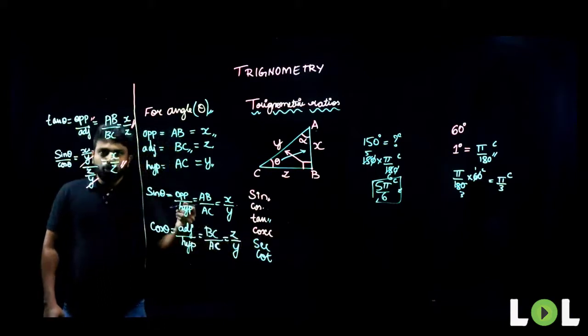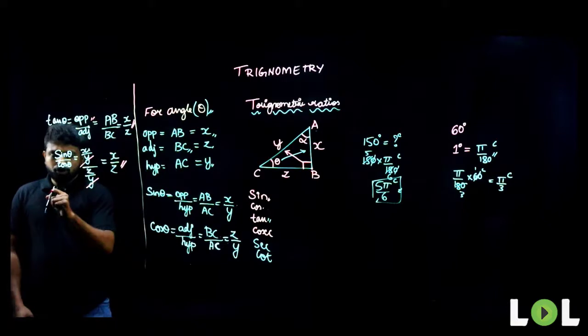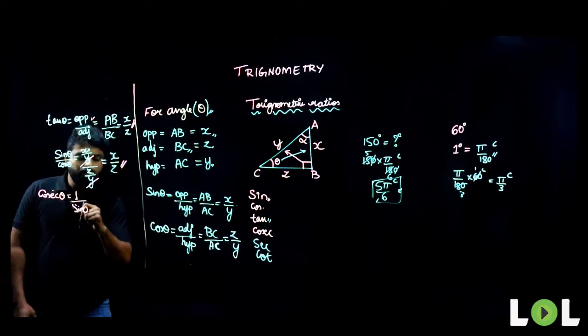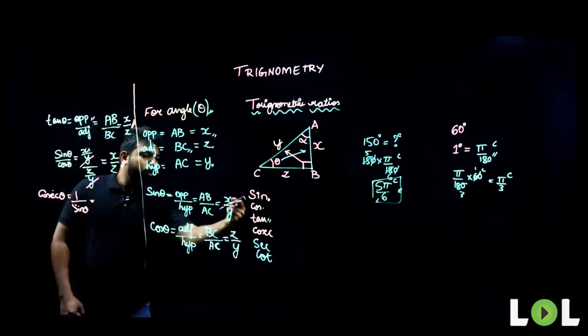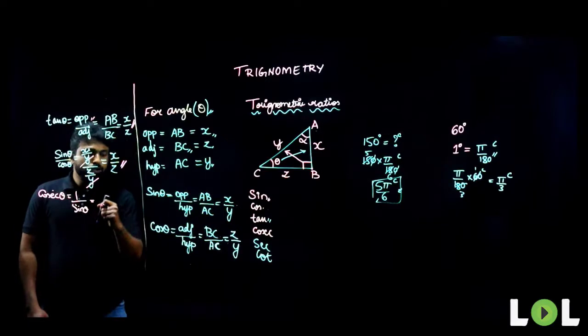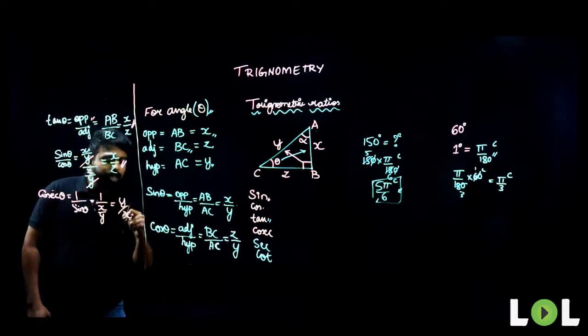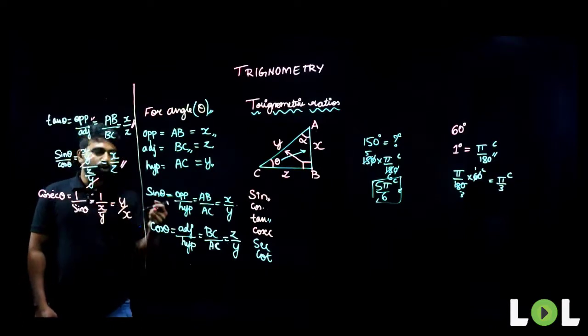Now, what is cosecant theta? I already told you cosecant theta is nothing but inverse of sin theta. So cosecant theta is 1 divided by sin theta. What is the value of sin theta? Value of sin theta is X by Y. So 1 divided by X by Y, which is also equal to Y by X. Am I clear, people? Are you understanding it?